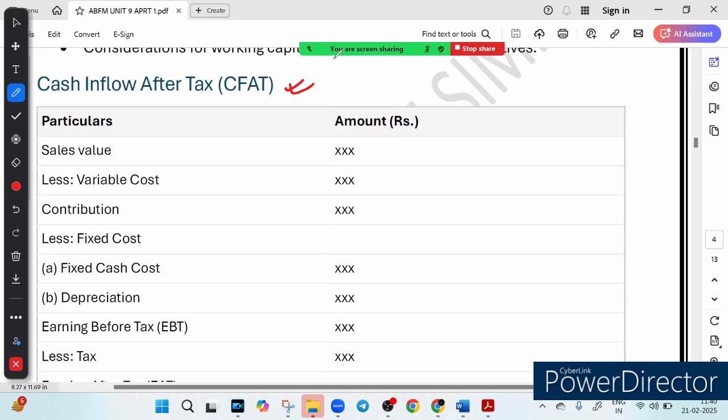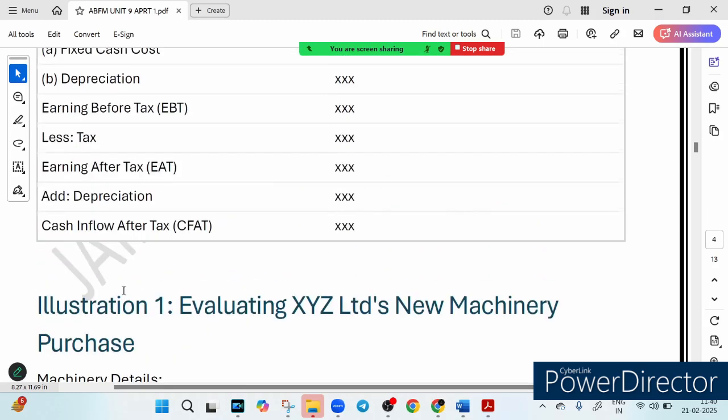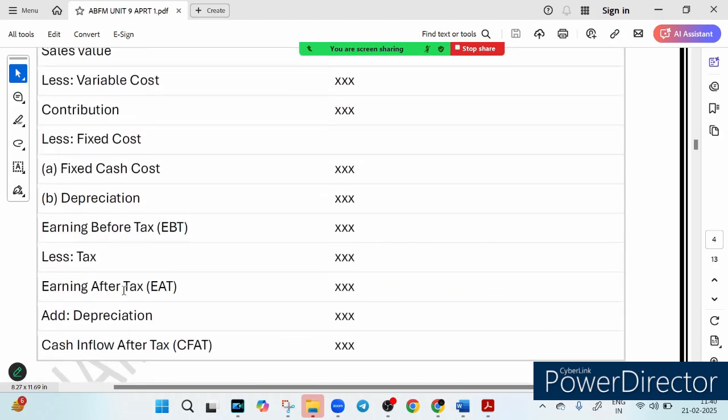Let's understand it in a super simple way. CFAT actually means the actual cash a business gets to keep after paying all costs and taxes. That is called CFAT. I will explain this particular table, just wait a minute. For the time being, let me explain what CFAT is. CFAT means the actual cash that the business gets to keep after paying all costs and tax.